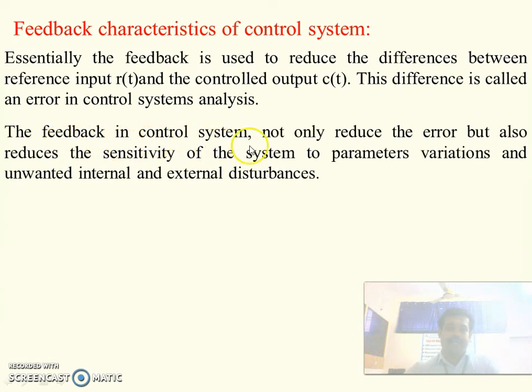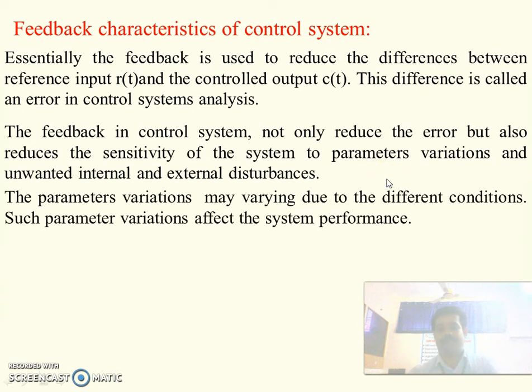The feedback in a control system not only reduces the error but also reduces the sensitivity of the system to parameter variations and unwanted internal and external disturbances. What is the use of a feedback control system? The feedback control system reduces the error. Next, it reduces the sensitivity of the system to the external disturbance and internal disturbance. So parameters will not be varied due to the internal and external disturbance if feedback is provided.